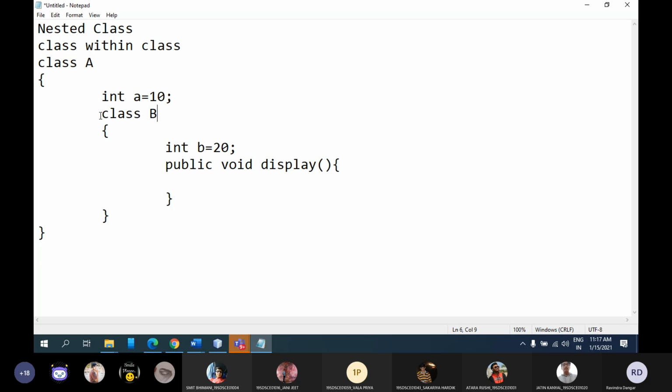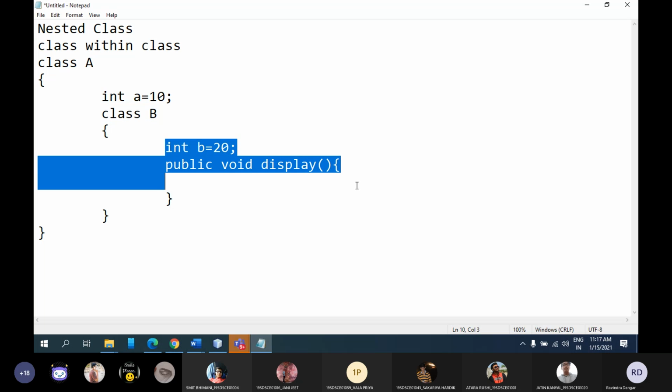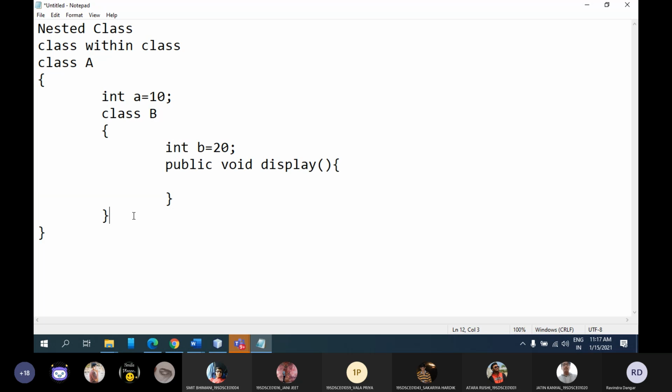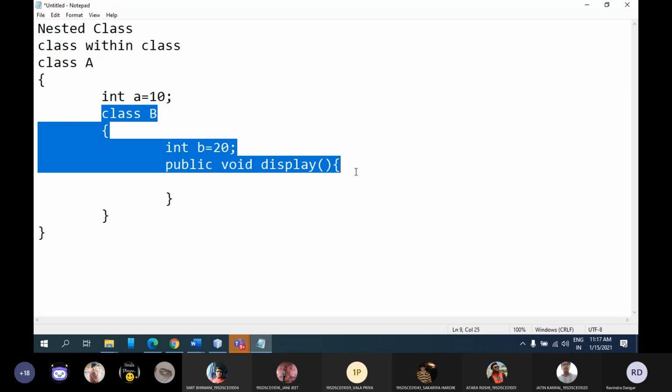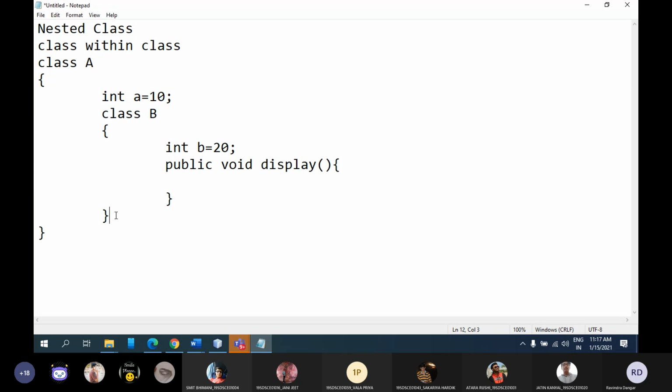Then we will see how to create the object of nested class, how to access all the properties of nested class from outside the class. All those stuff we are going to discuss. But before moving ahead, can anyone tell me what could be the reason of having nested class? Why it should be there in any programming language?